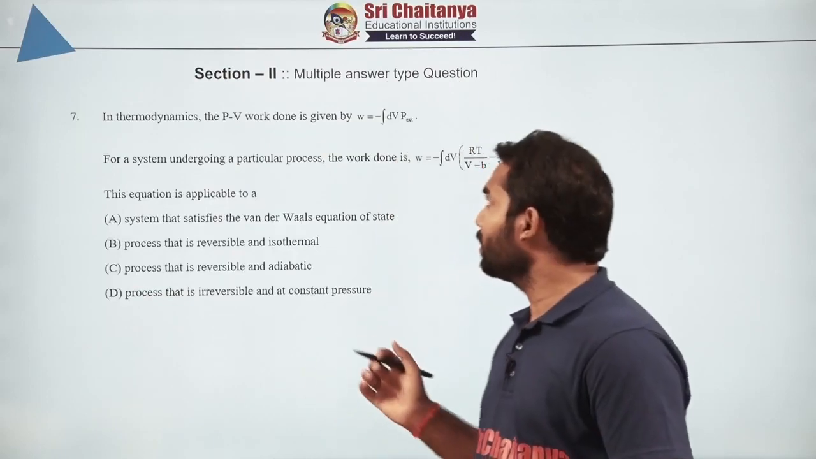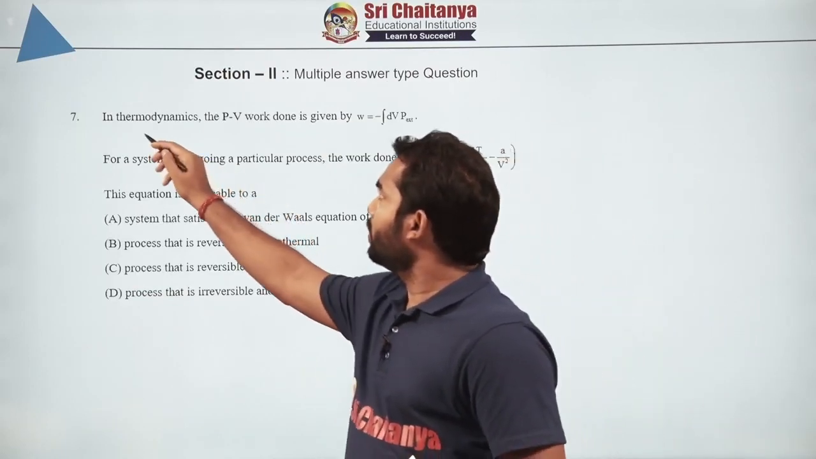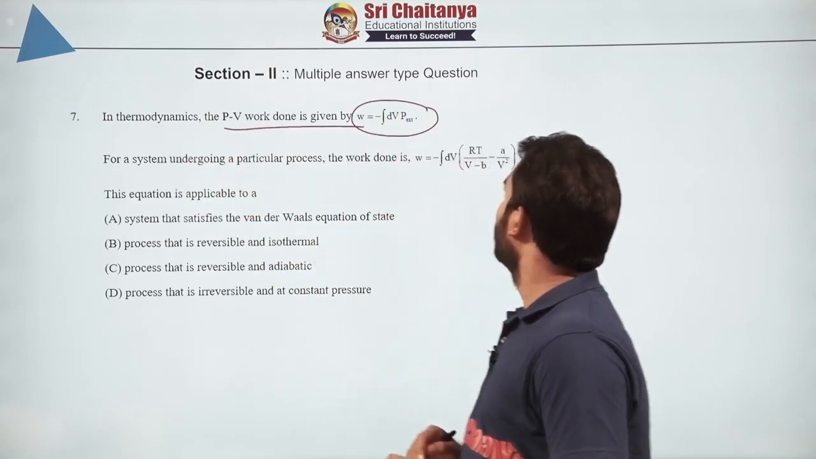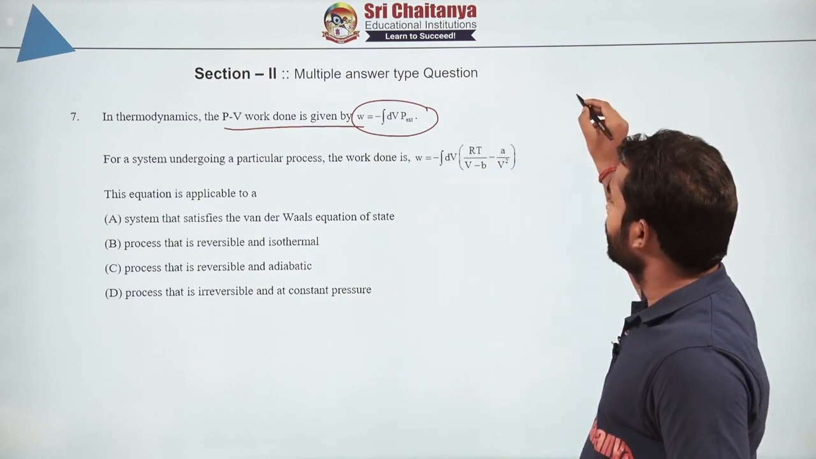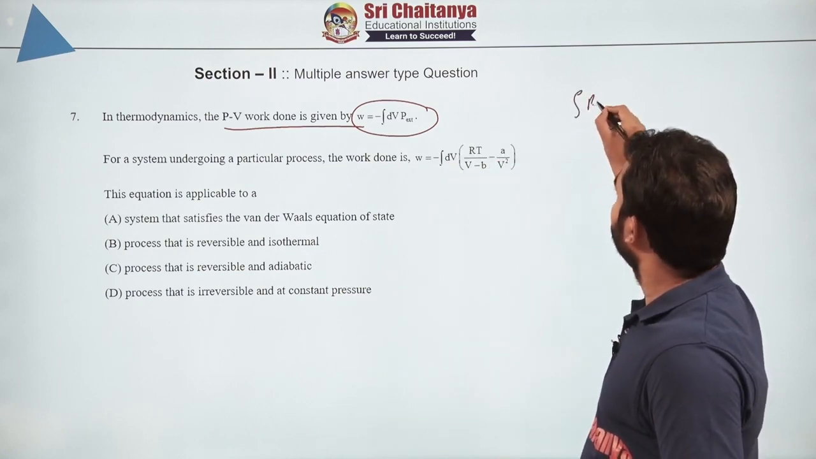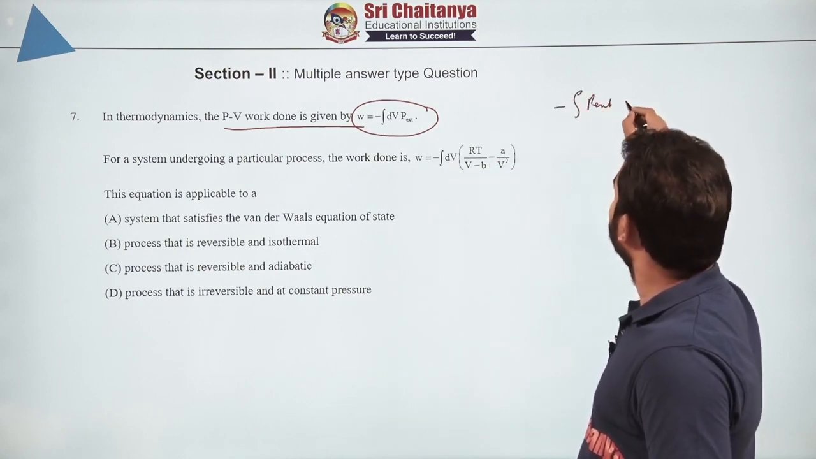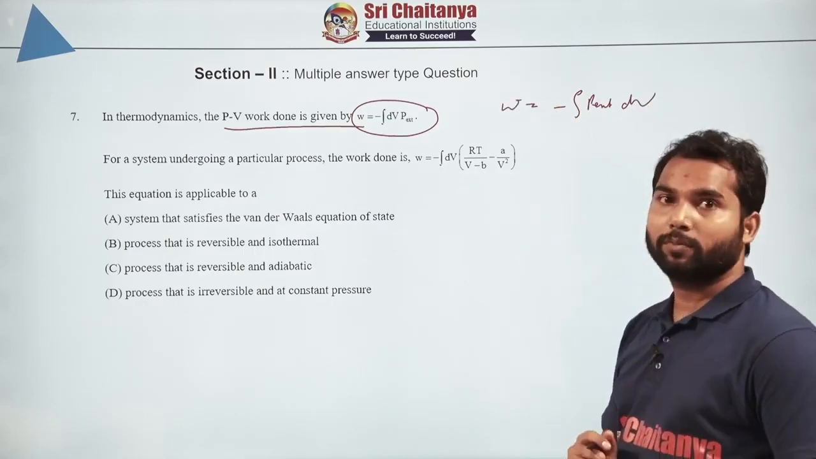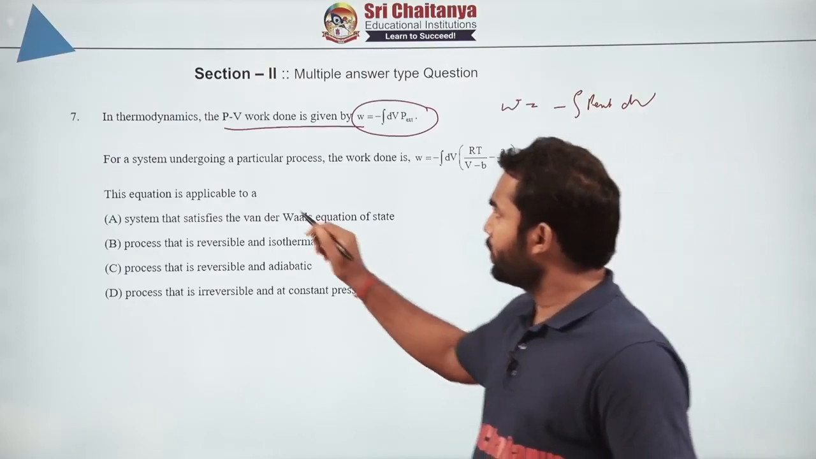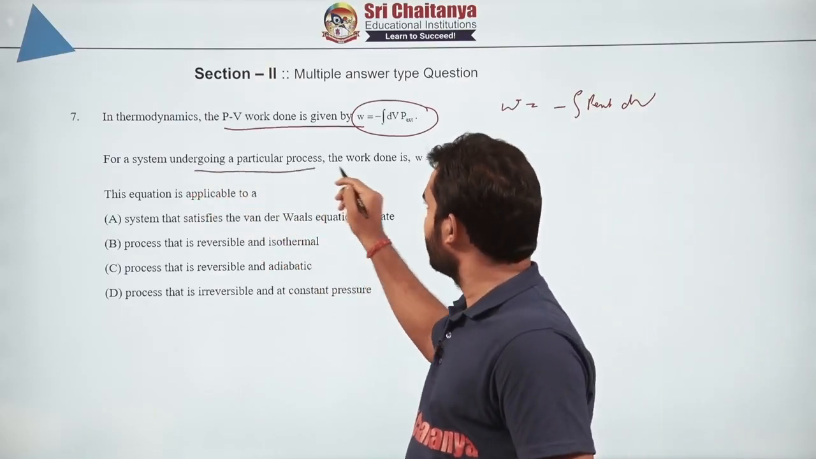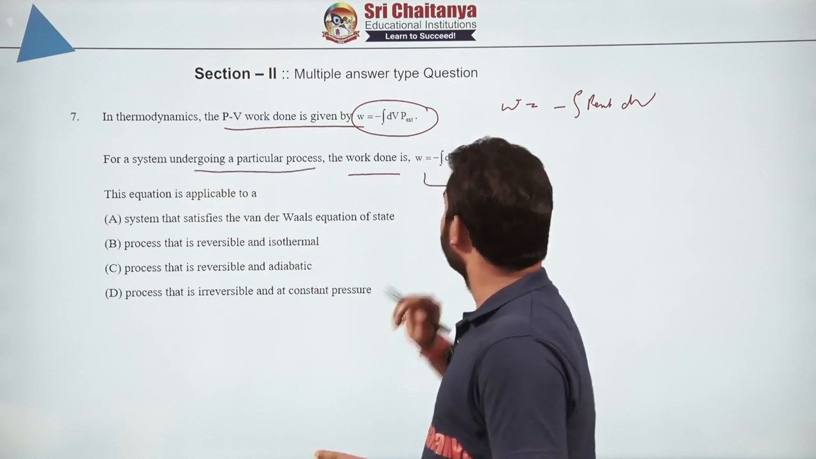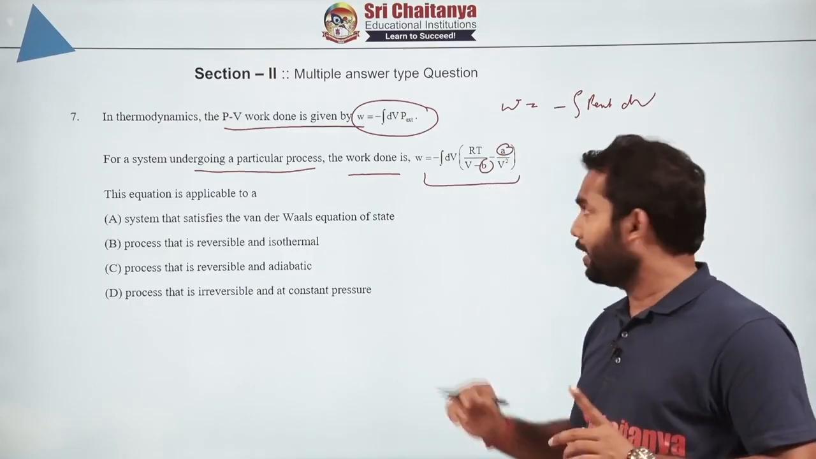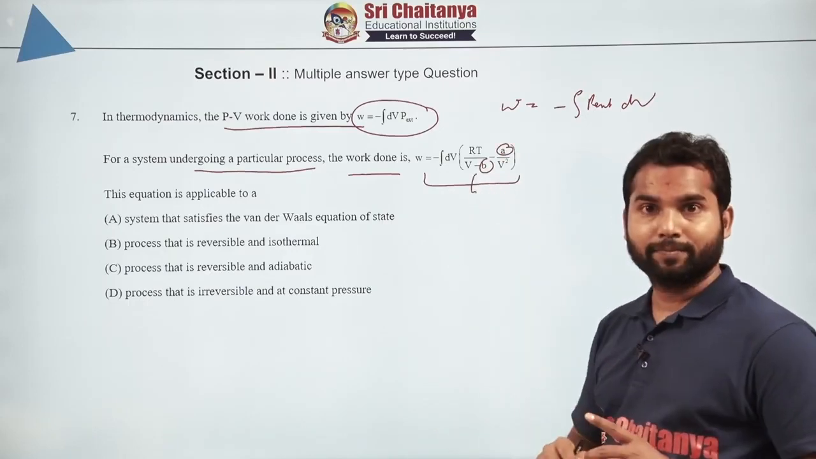So now let's look at question number 7. In thermodynamics, the PV work done is given by W is equal to the integral of P external into dV, right? This is the standard form of the PV work. And now for a system undergoing a particular process, the work done is given by this formula. Now by looking at this A and B, you should immediately think that this corresponds to a real gas.